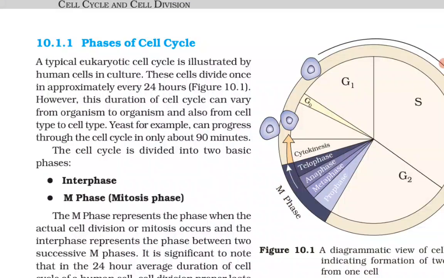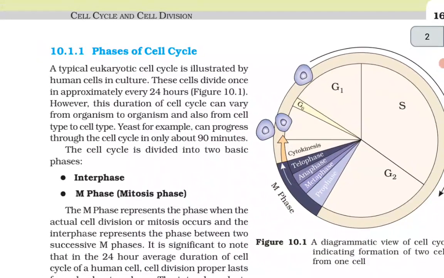10.1.1 Phases of cell cycle. A typical eukaryotic cell cycle is illustrated by the human cell in culture. These cells divide once in approximately every 24 hours. However, this duration of a cell cycle can vary from organism to organism and also from cell to cell type. Yeast, for example, can progress through the cell cycle in only about 90 minutes.